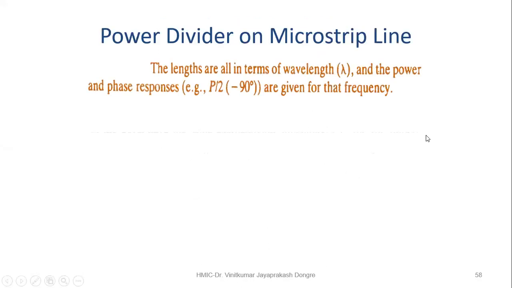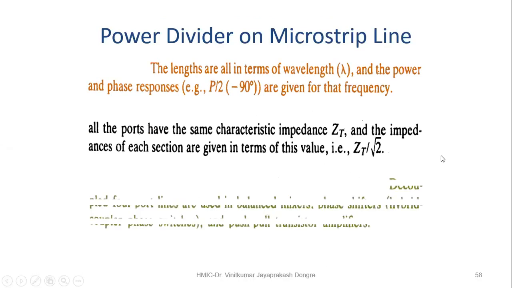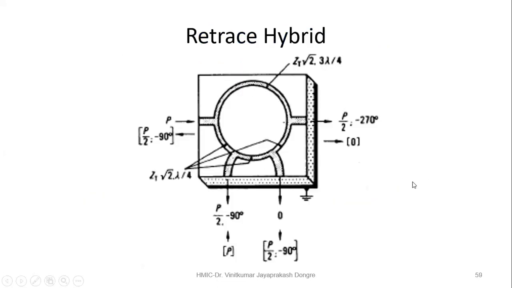Then next, the power divider. This is the operation I have explained. Then this is another power divider. Its input power is given here, and it is getting P by 2 here and P by 2 here. So the phase shift between the outputs is around 180 degrees. So this is where the phase is changed.